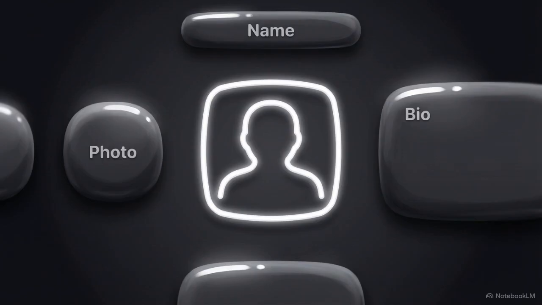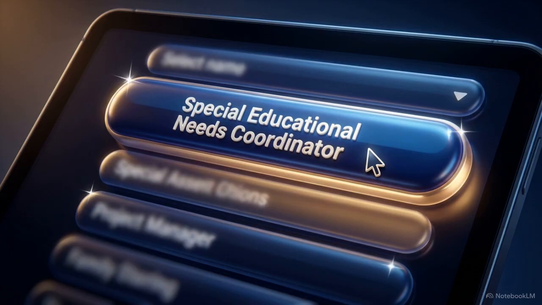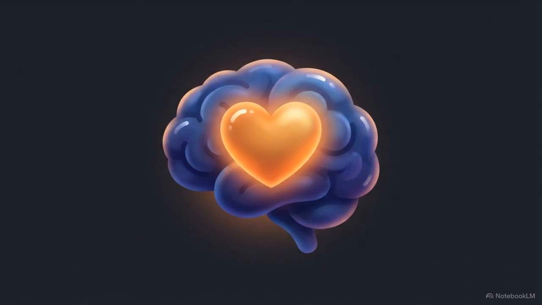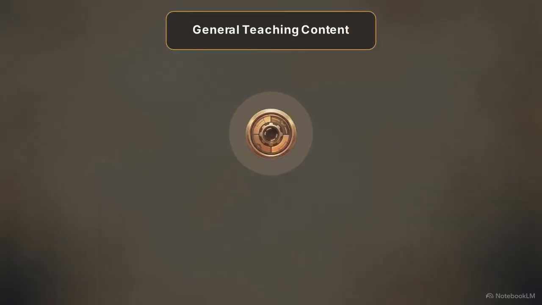The first step is defining a strict persona. Priya commands the system to act specifically as an experienced special educational needs coordinator who understands the emotional and cognitive needs of her students. Then she assigns the task. The AI must receive regular teaching content and adapt it based on the specific disability requested.